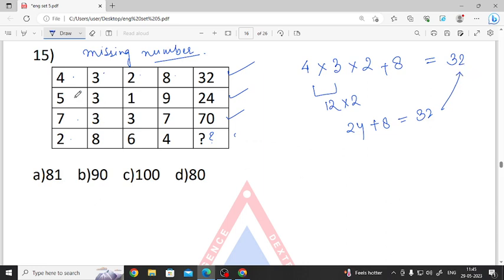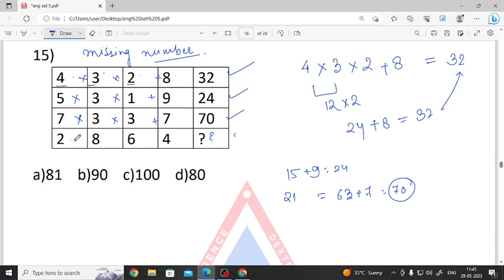Let's see the next one. 5 times 3 is 15. 15 times 1 is 15, and adding 9, we get 24. So we have cracked the logic. What is the logic? The first three numbers are multiplied and added with the last digit. So 7 times 3 gives us 21, 21 times 3 gives us 63, and 63 added with 7 gives us 70.